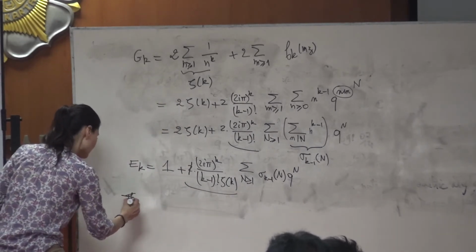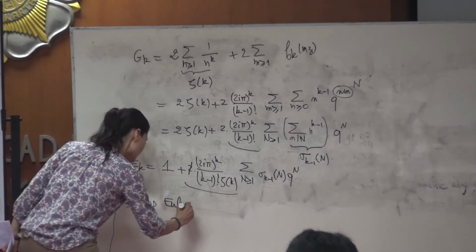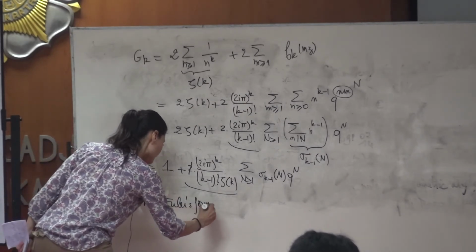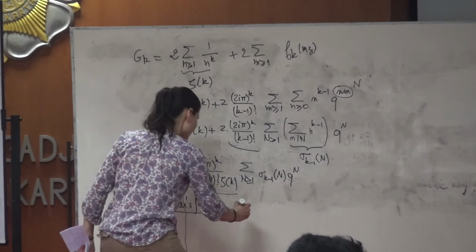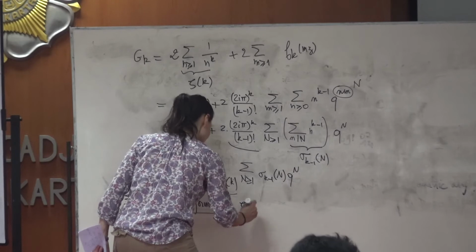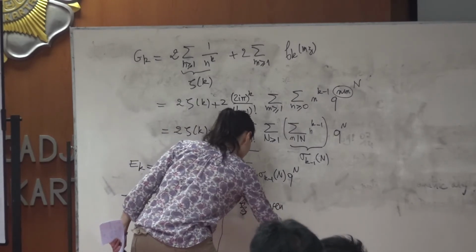But this is a theorem, maybe I will call it a proposition. This is an Euler formula, famous Euler formula, that says that for k even, since it is famous, I want to state it.